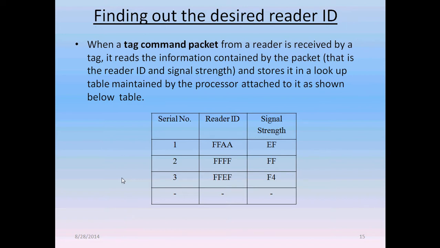Finding out the desired reader ID. When a tag command packet from a reader is received by a tag, it reads the information contained in the packet, that is the reader ID and the signal strength, and stores it in a lookup table maintained by the processor attached to it, as shown in the table. The main two columns of the table are reader ID and signal strength. For the reader ID FFAA, the signal strength EF is stored in the table of the processor.